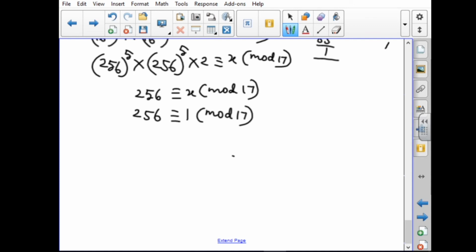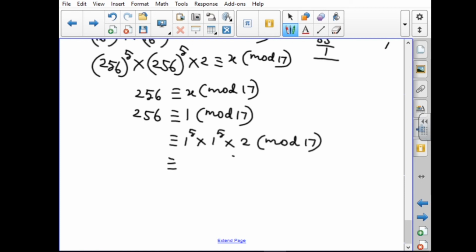So here we have to substitute the power is 1. The first one we are getting the remainder is 1, so we can write 1 power 5, into the second number also 1, so you have to write 1 power 5, into the third one 2 mod 17. I have to return the remainder only. First 256 the remainder is 1. Second 256 the remainder is 1. The third one 2, you have to write as it is.